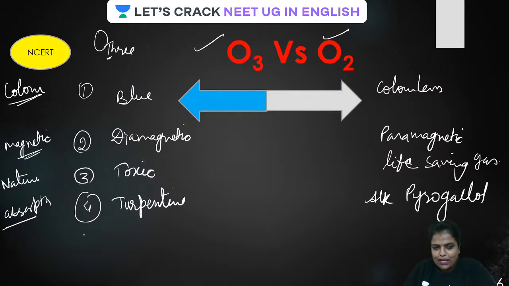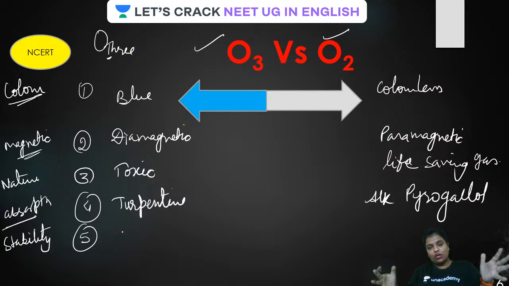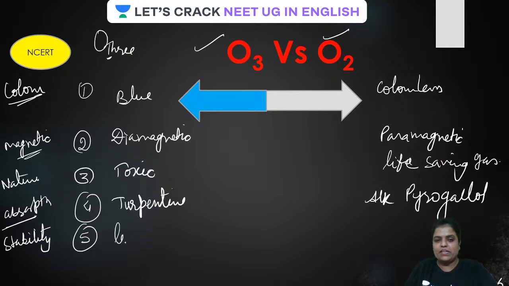Is that clear? Now the fifth one, stability. As you had seen, at a voltage of 10,000 to 20,000 volt, ozone is prepared. Always remember, thermodynamically, ozone is less stable, whereas oxygen is more stable.